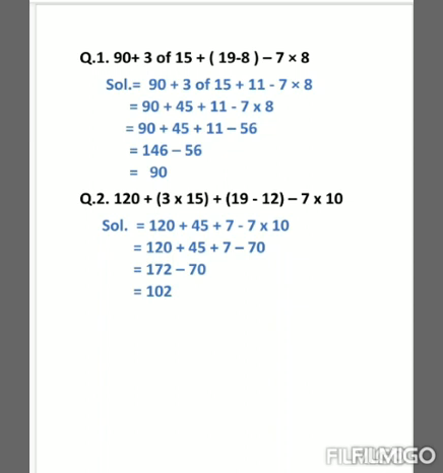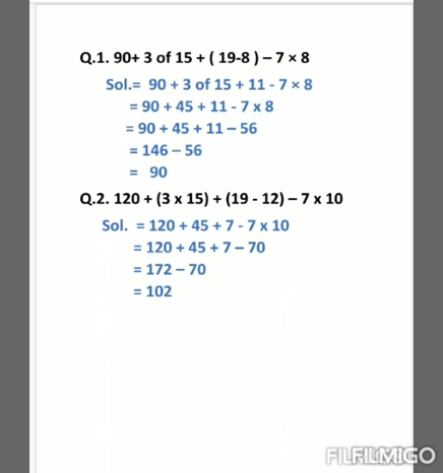So 19 minus 8 is equal to 11. And how will we write it? 90 plus 3 of 15 plus 11 minus 7 multiplied by 8. Now after solving the bracket, what do we solve? We solve the of expression. So 3 of 15 means 3 multiplied by 15.